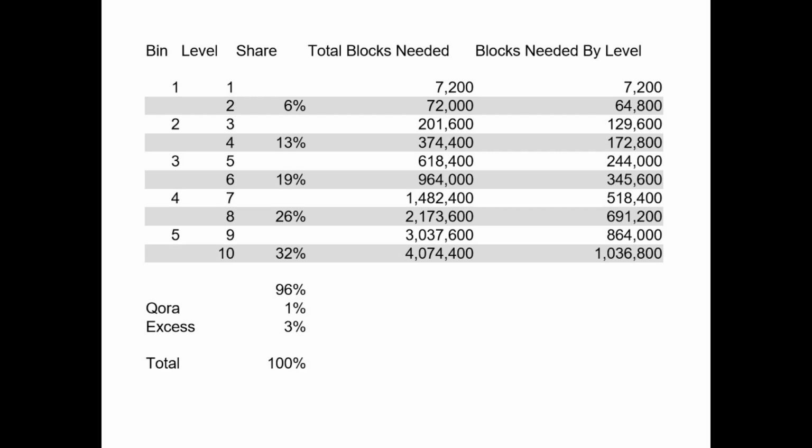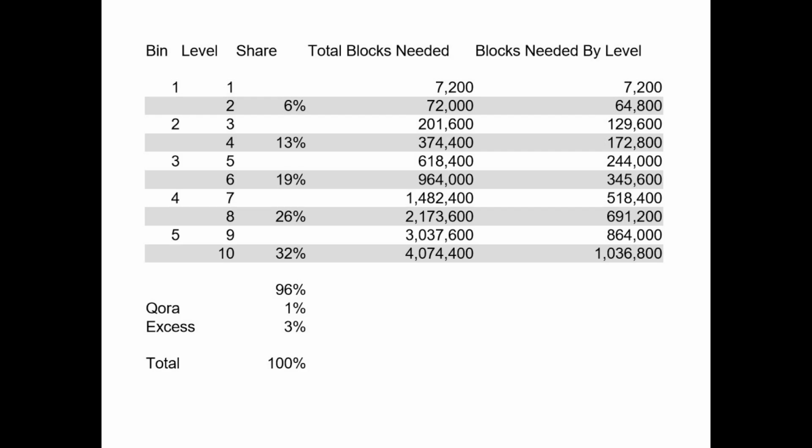Still at this point, no one is at level 9 or level 10. So you'll see that 32% is allocated for levels 9 and level 10. Well, first here, let's roll back. So basically, 2 levels make up a bin. So basically, level 1 and level 2 make up bin 1, level 3 and level 4 make up bin 2, and so on. And so level 1 and level 2, they share the 6%, and then level 3 and level 4, they share the 13%, and so on.